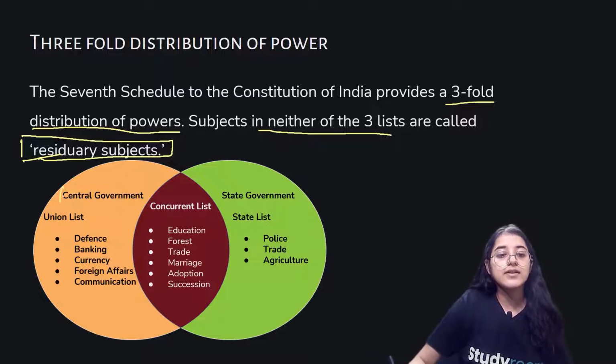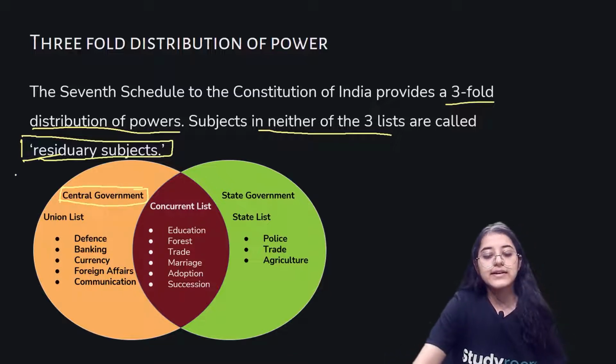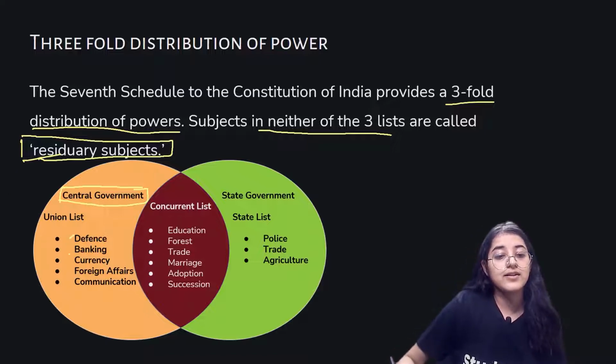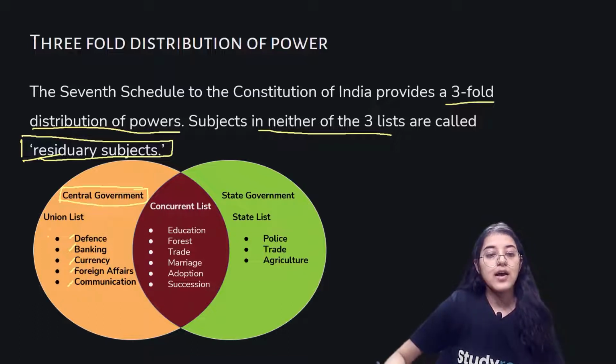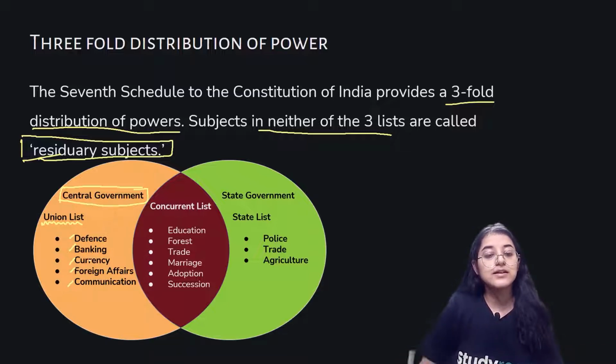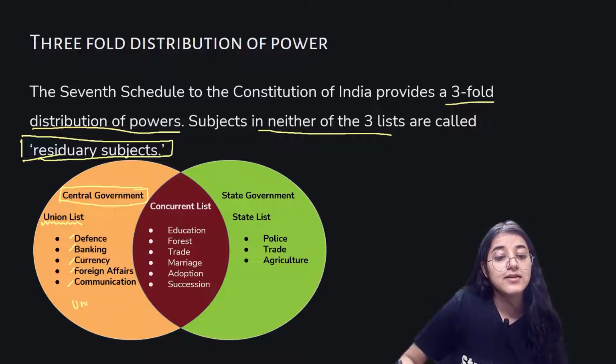Starting with the central government, the union list includes subjects of national importance, such as defense, banking, currency, foreign affairs, communication. The union list is controlled by the central government, which alone can make laws relating to this. They are included in such a manner that we could have a uniform policy at the central government level.